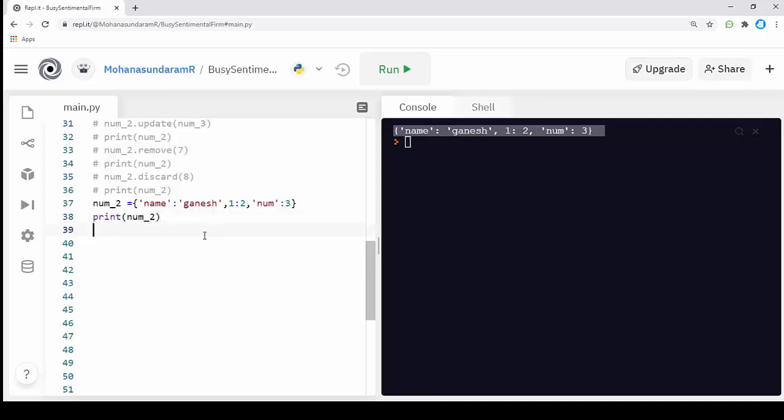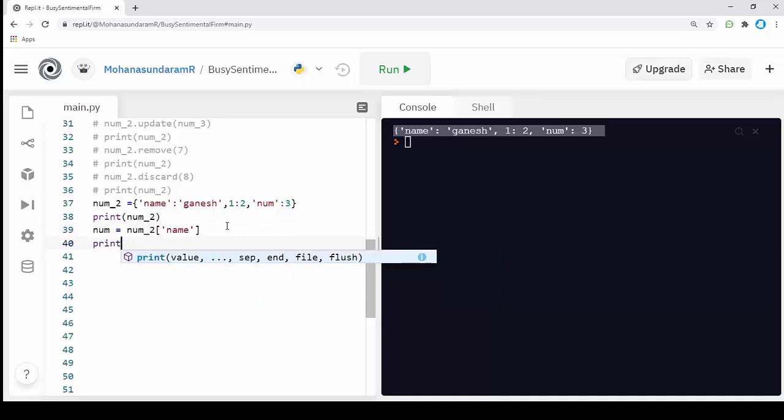Before that we will see some methods using a dictionary. The first method is accessing data using a dictionary. What if I want to access a particular name? For example, here I have a name key, a 1 key and a num key. What if I want to access the name key alone? For that I'm calling the dictionary name num2 and opening my square brackets and passing the key name.